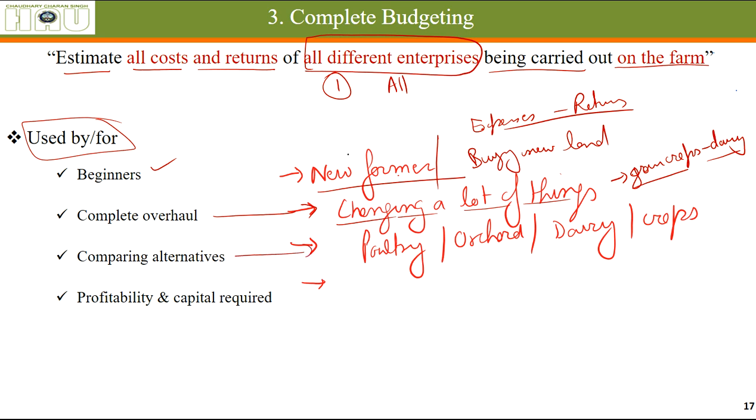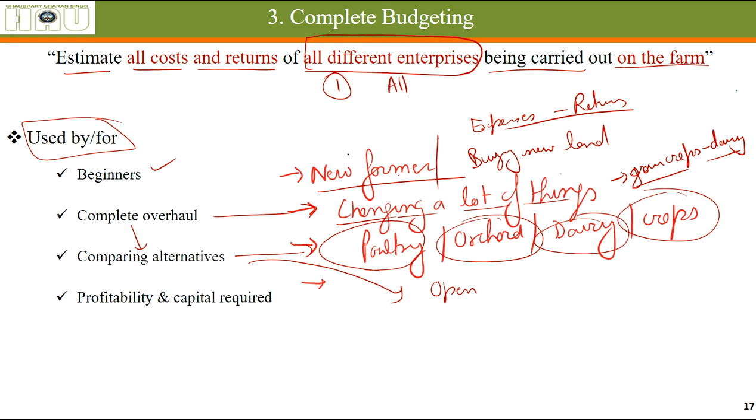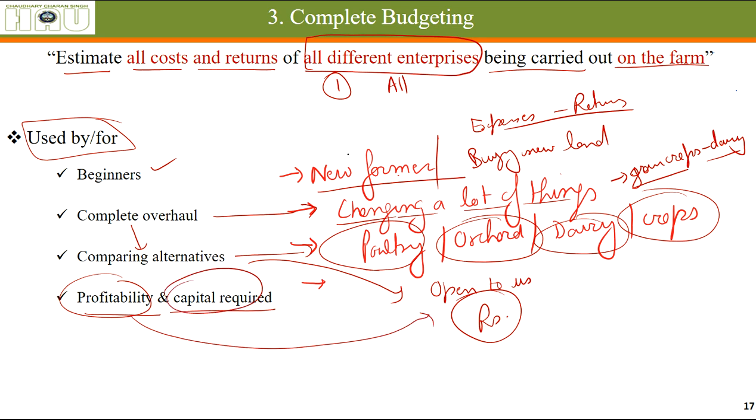Comparing alternatives: definitely again for a complete overhaul we have different options. We might be going for poultry, orchard, dairy, different types of crops. So we can compare the different alternatives that are open to us, which we can follow, and then compare them in rupee terms directly. Profitability and capital required: profitability directly here, and capital required, how much money will be required to follow these enterprises.